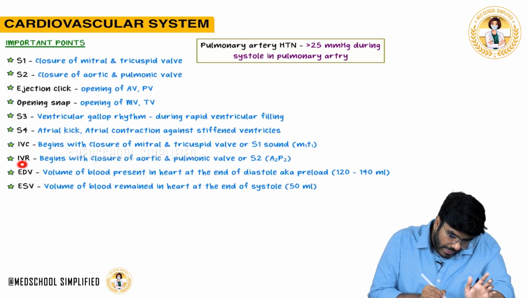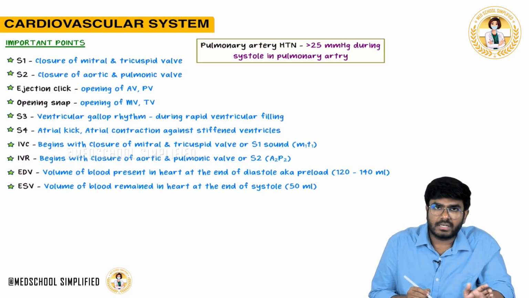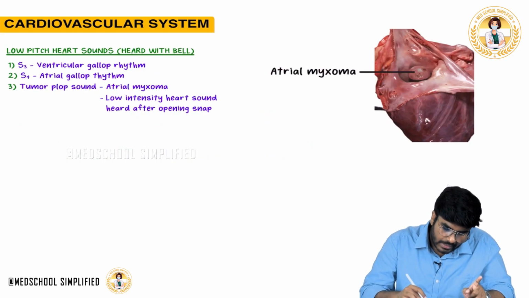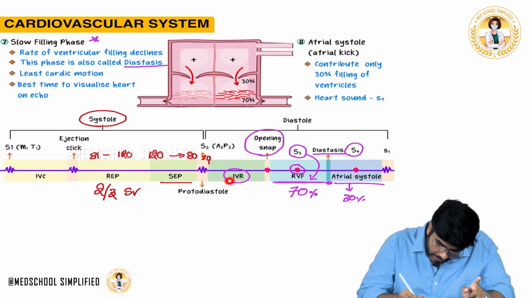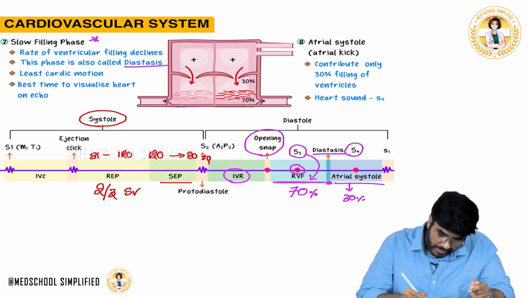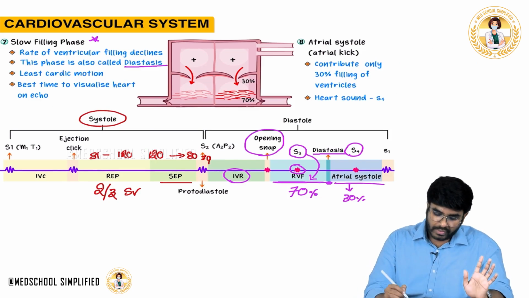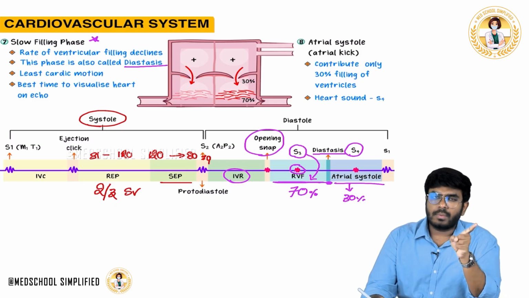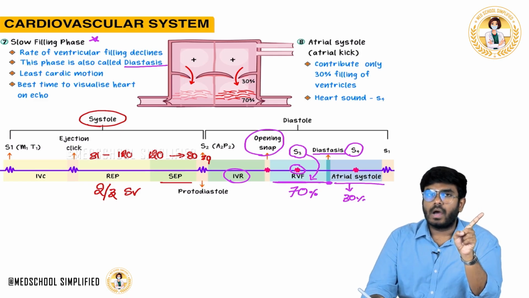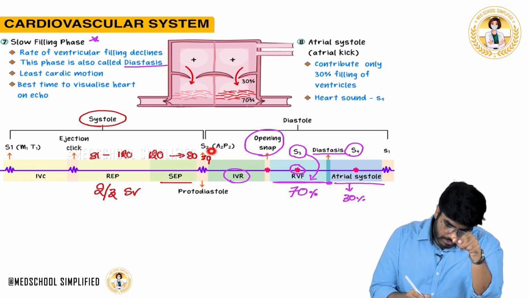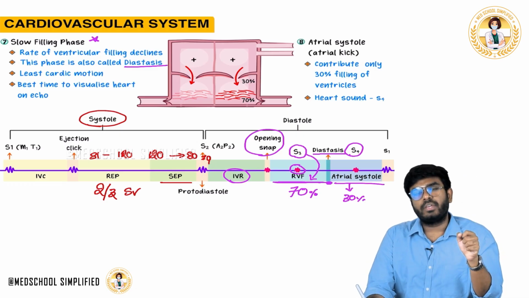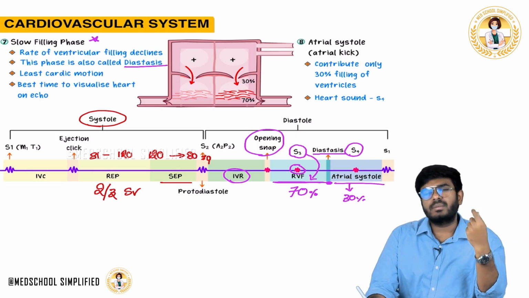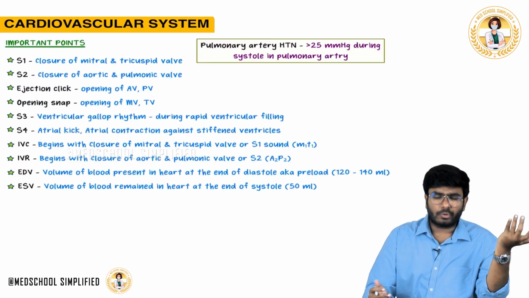And isovolumetric relaxation, as I have already told you, in some books it was given. Please concentrate, guys. Isovolumetric relaxation begins with S2 heart sound. S2 heart sound happens during protodiastole. So a very important point is that S2 heart sound happens during protodiastole. If protodiastole is in the answer options, go with protodiastole. Or you can also say S2 heart sound is heard at the beginning of isovolumetric relaxation. Why? Because some books mention protodiastole and some books don't. Both are true.